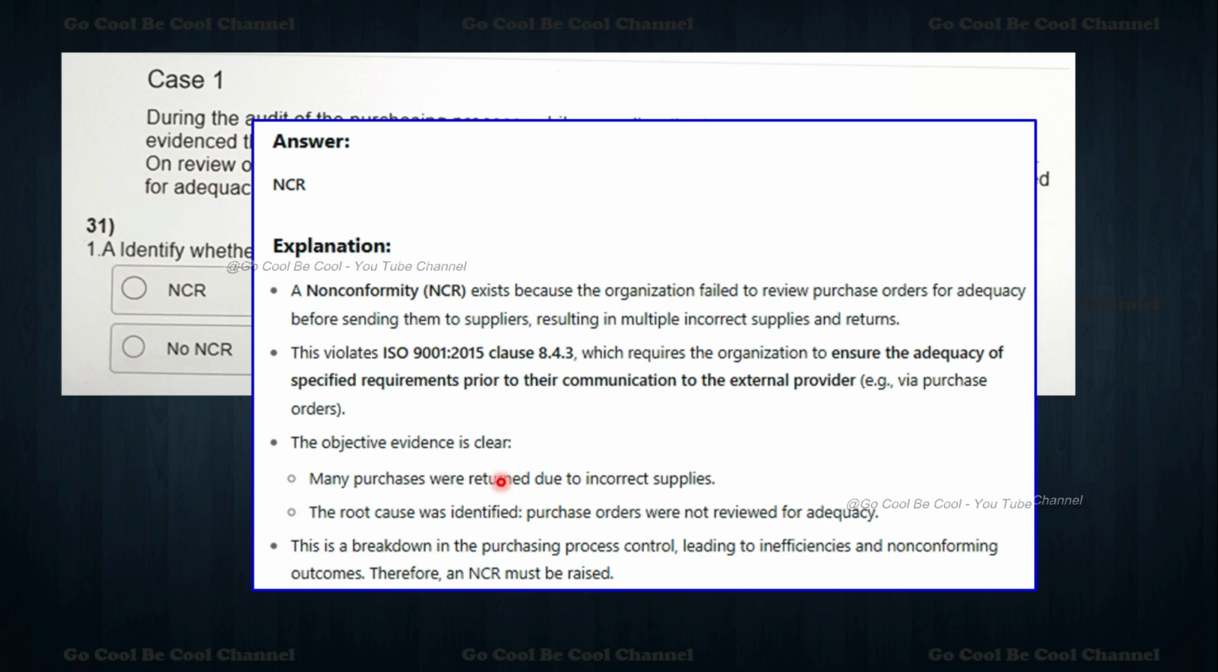The objective evidence is very, very clear, my dear friends. Many purchases were returned due to incorrect samples. So we have to pick up these words, which are direct evidence, maybe NG evidences we can say, to make sure that this is exactly an NCR. The root causes were identified: purchase orders were not reviewed for adequacy. So this is the breakdown in the purchasing control process, leading to inefficiency and non-conforming outcomes, as we can say.